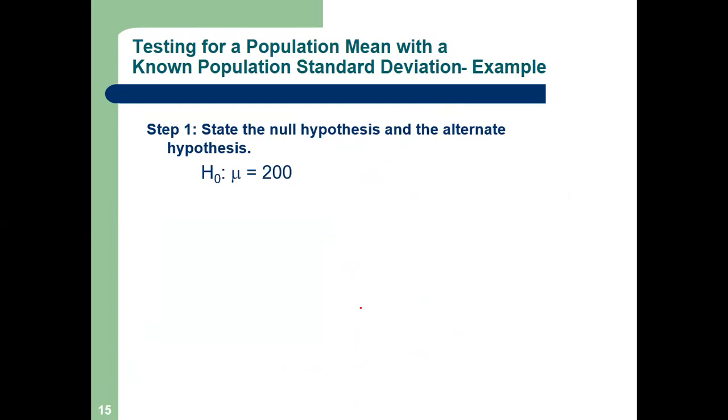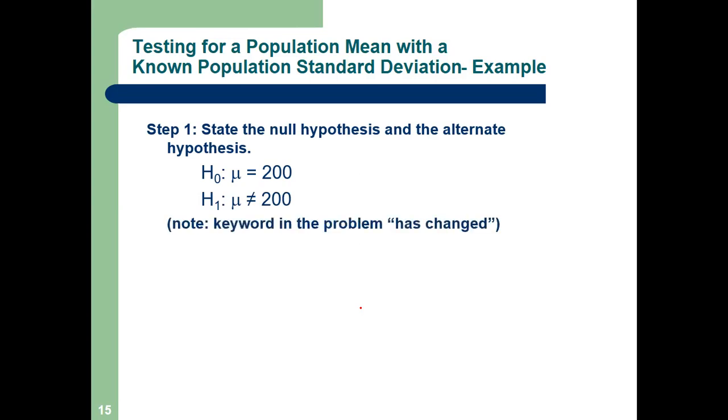Mu unequal to 200, different from, no direction. In Hindi, it means: is it 200 or is it not 200? How have I understood? Has changed. Has something changed?